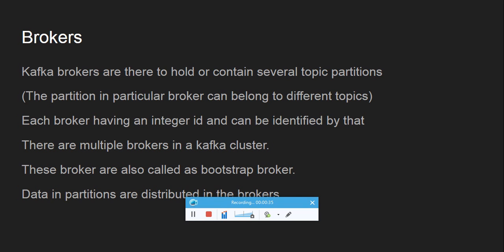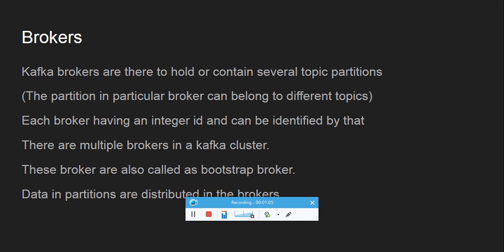The partitions in a particular broker can belong to different topics. So one broker can have multiple partitions, and those partitions can belong to different topics. For example, I have one broker, and that broker can have partitions from topic X, and also topic Y, and also topic Z.